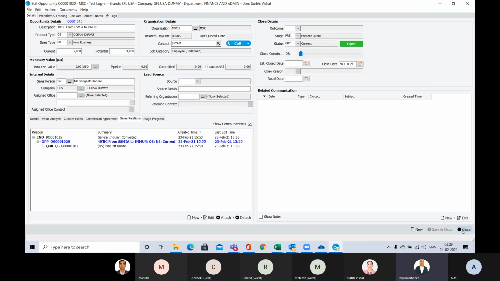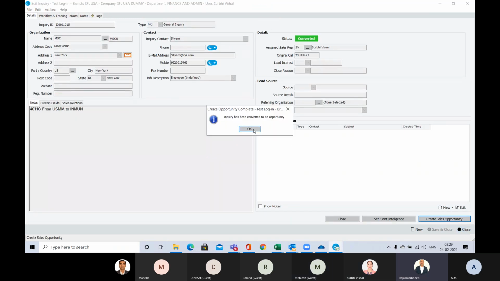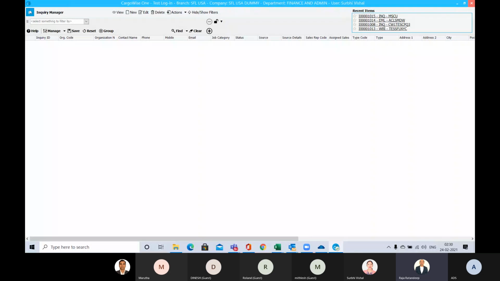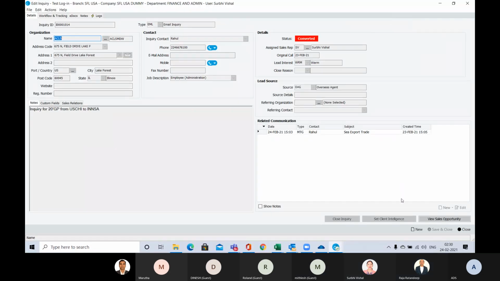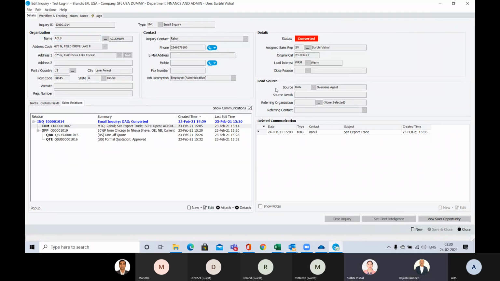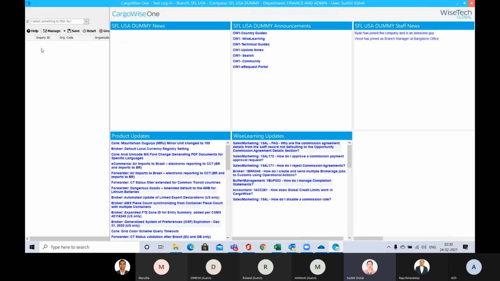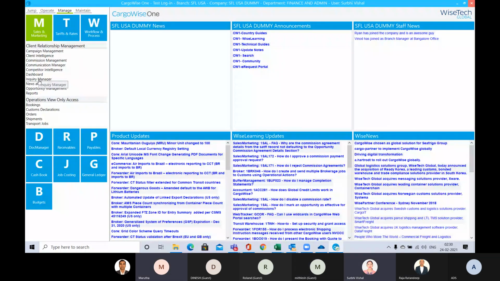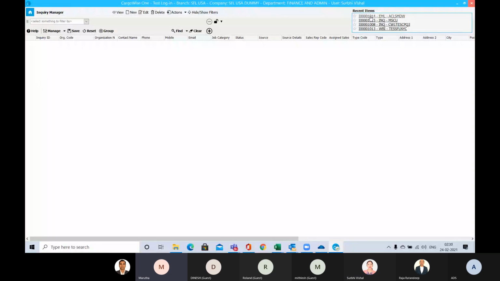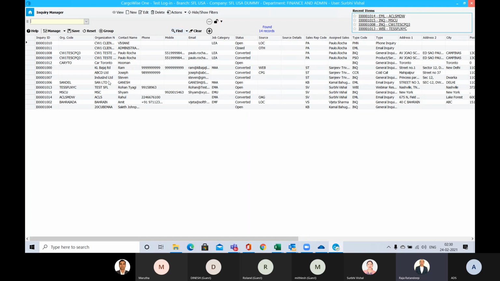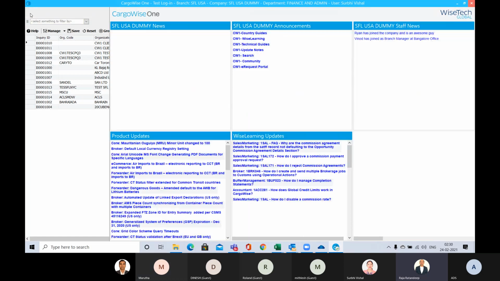Surbi, can you please go to the client intelligence? Just show the client intelligence tab over there. You have created one client intelligence. Go to the dashboard. So the client intelligence is sitting on the MDM, Raja. It doesn't impact the MDM, right? No, it's purely sales. Okay, sales update.